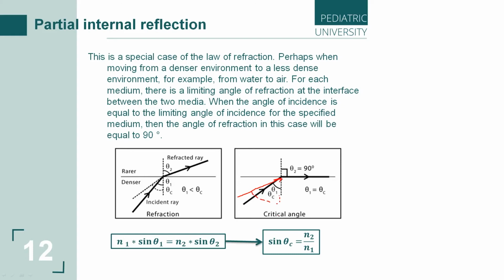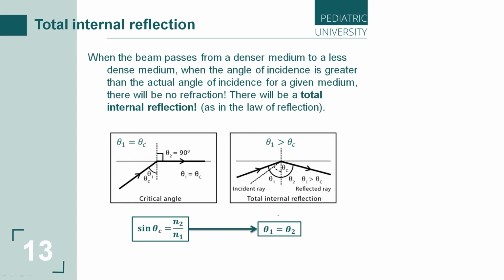What happens after? Let's see. In the case when the angle of incidence of a light beam on the interface between two media is greater than the limiting or critical angle of incidence for a given medium, then in this case there will be no refraction at all.